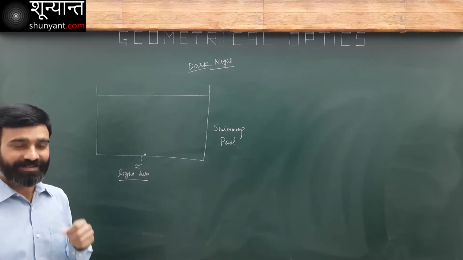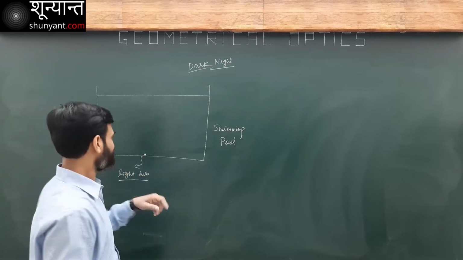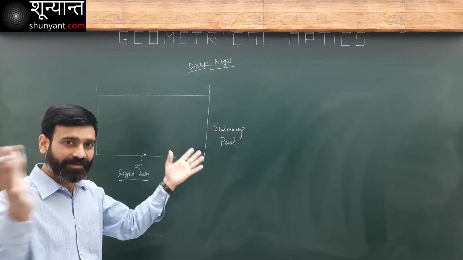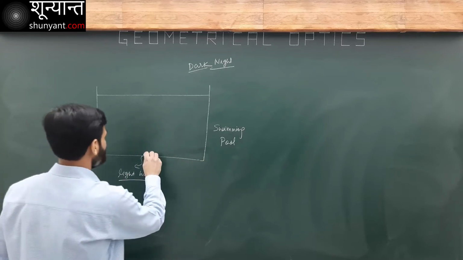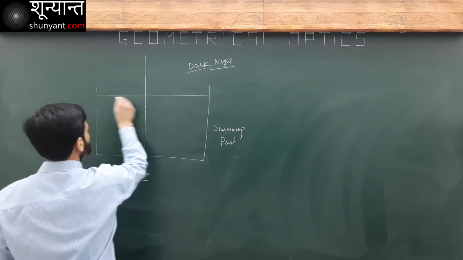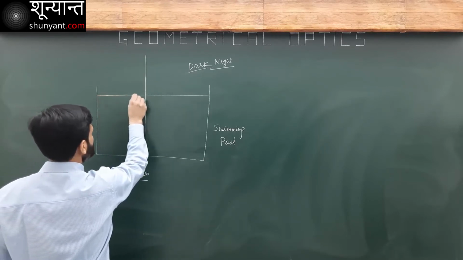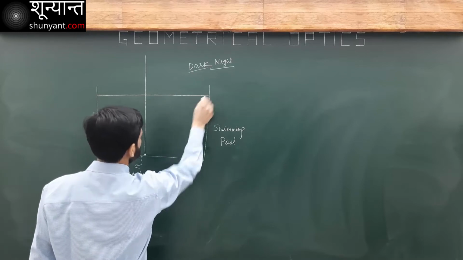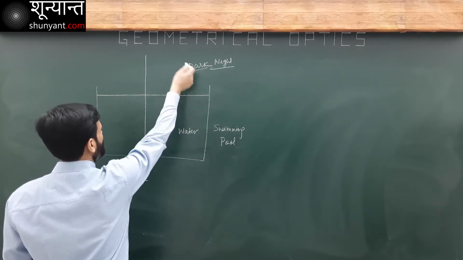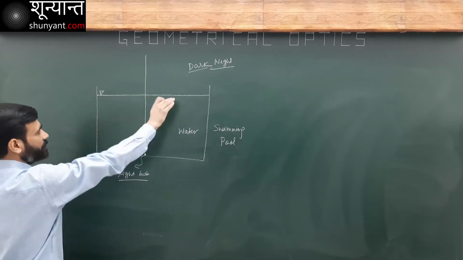Let's see the very interesting thing. This light bulb will send light in all the directions. Let's consider one light here. It is incident normally. This is the interface of water. This is water, the swimming pool. It is air here, outside is air. This is my interface, the surface.